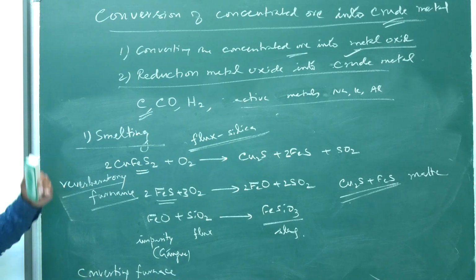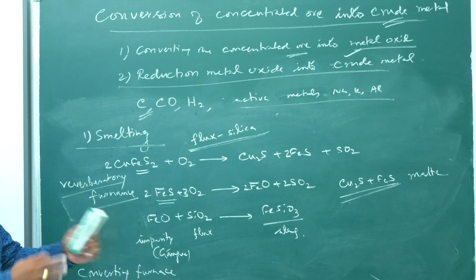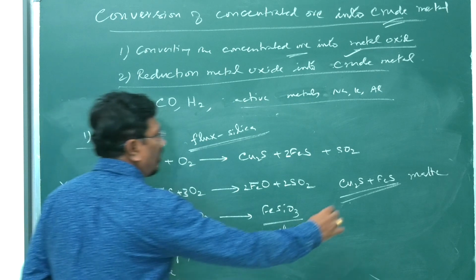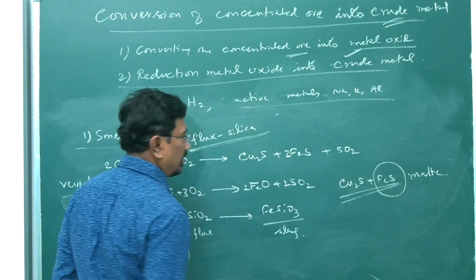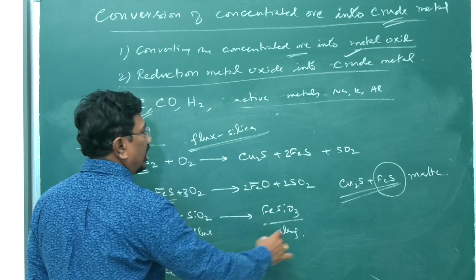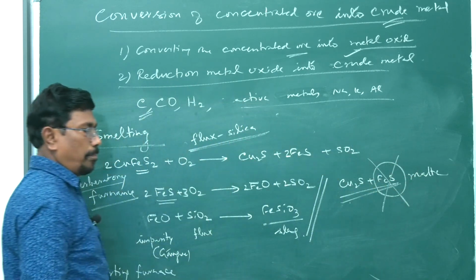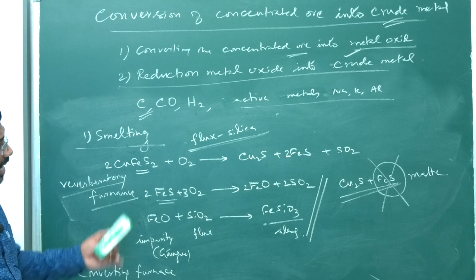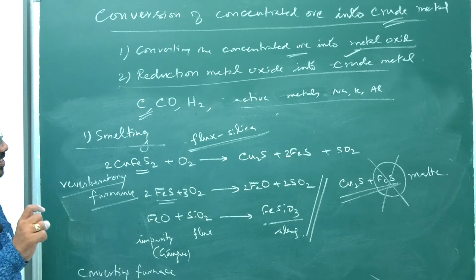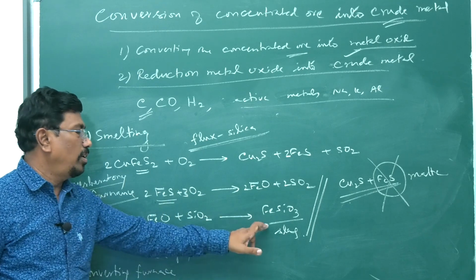There, again the process of roasting. With free air, again it is roasted. Any ferrous sulfide, if present, will be converted into ferrous oxide. Again, it will be converted into ferrous silicate and it will go off. It will get removed. In the converting furnace, again, little ferrous sulfide, if any, will be converted to ferrous oxide, combined with flux to form ferrous silicate.